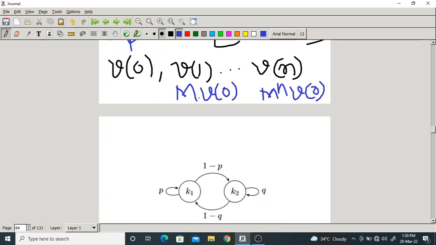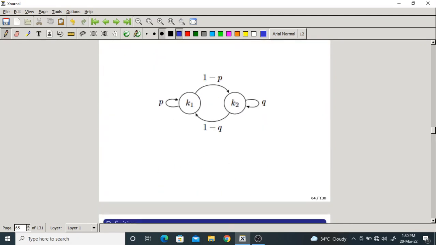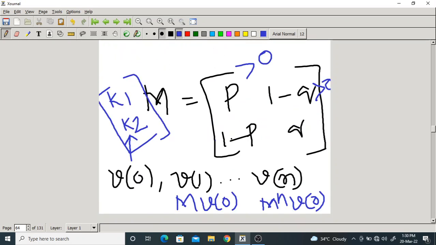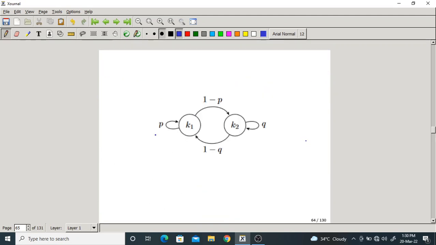Next. This is the state diagram which indicates the previous series of vectors. We have a K1. After that we have 1 minus K1. At K1 we have a P. After that it becomes 1 minus P. For K2 it is Q. After that it is 1 minus Q. So this matrix P, 1 minus P, 1 minus Q, Q. This state diagram will indicate the matrix M.